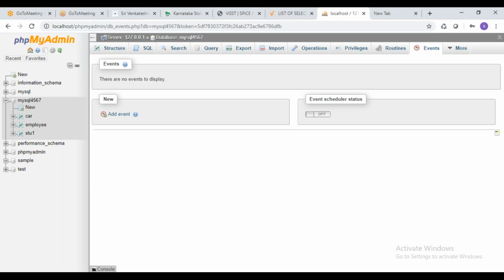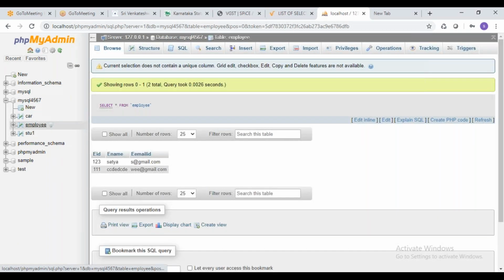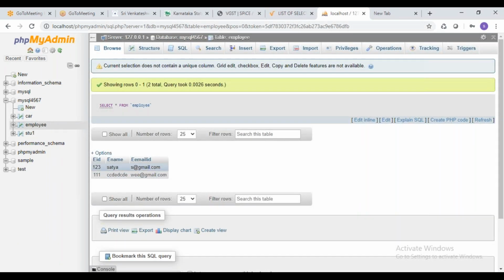Multiple data. What is multiple data? I didn't understand. Data of two persons. Meaning to say, for example, if I go to employee, I have two people here. You want to see all this data? Select star. If you want to see particular data, select that particular value. Or select EID comma ename. That also works.